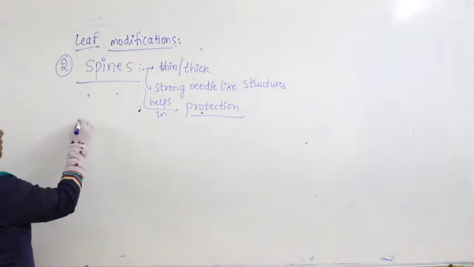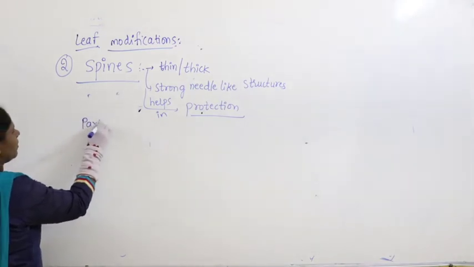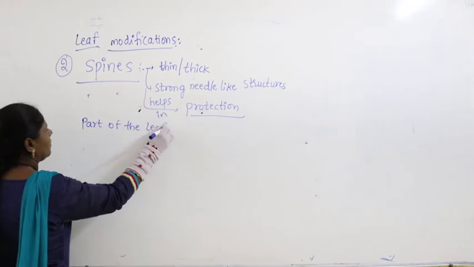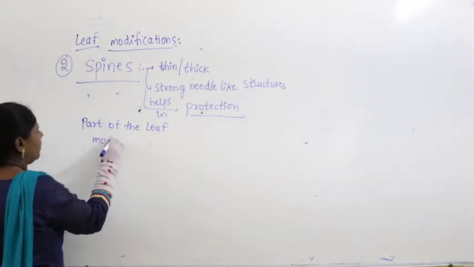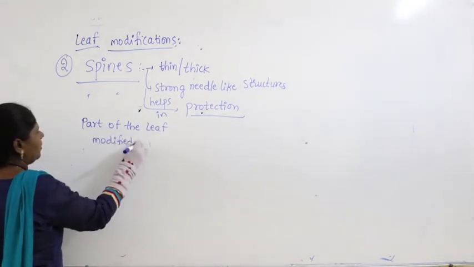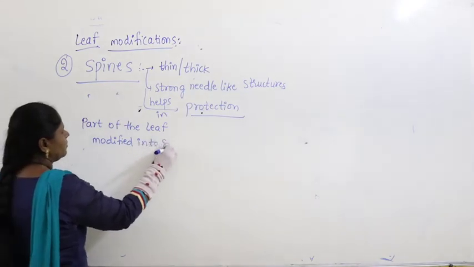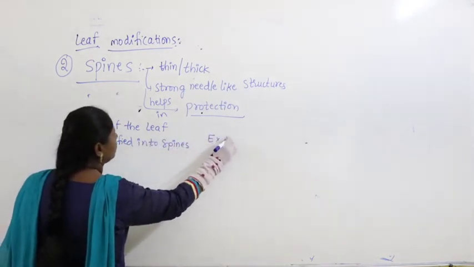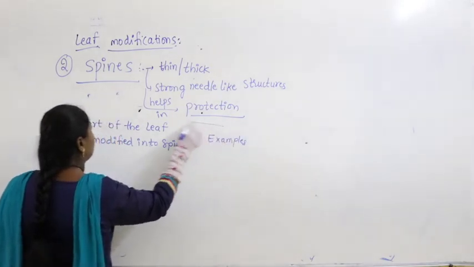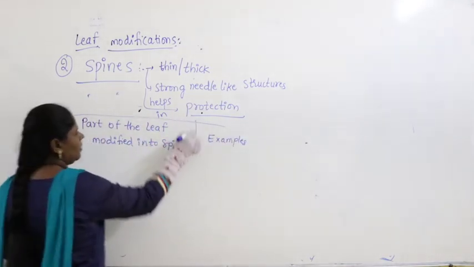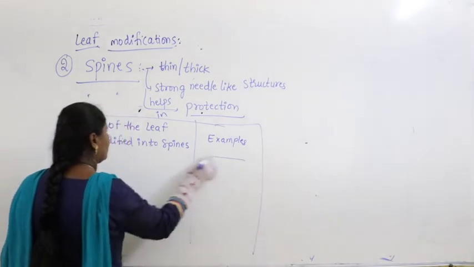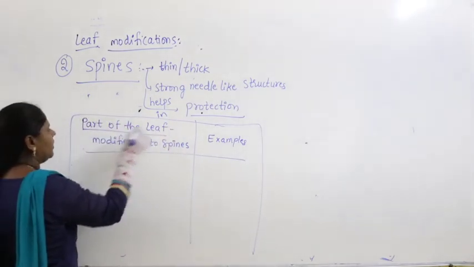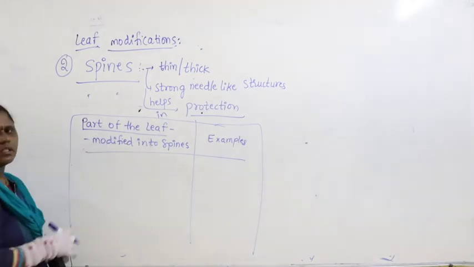So here also I am giving you a table: part of the leaf modified into spines, and example. Okay. Now we are going to study the part of the leaf that gets modified into spines.